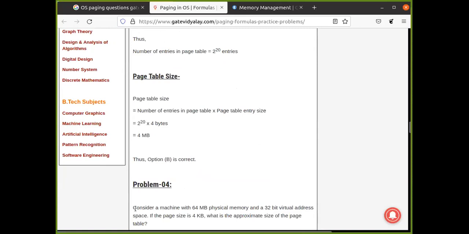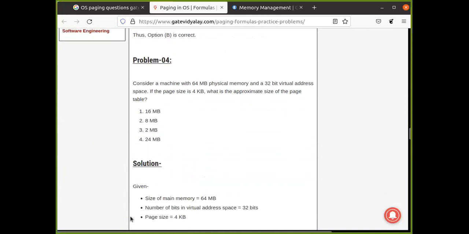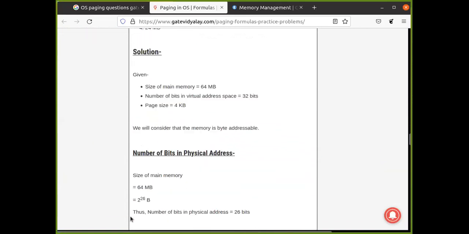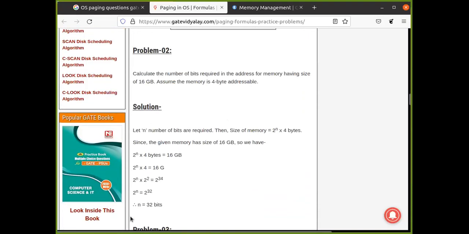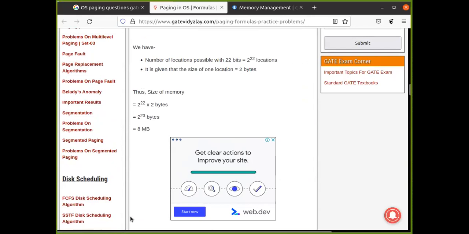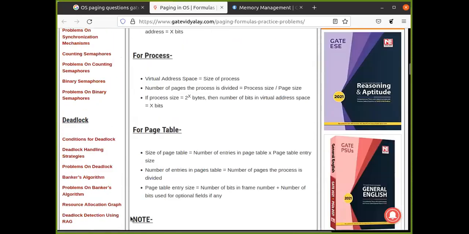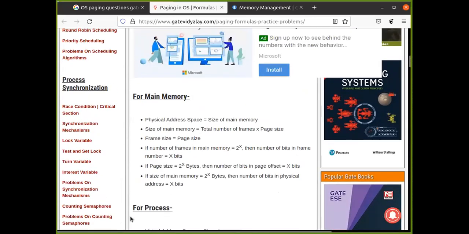Now one more. Consider a machine with 64 megabyte physical memory, that is actual main memory, and a 32-bit virtual address space. Should we go into this? No, because we haven't yet done virtual addresses, we haven't gone through virtual memory. So we are not doing this example. Fine. These are a few examples just to understand how this paging scheme works. Let me see if I can find such an example for segmentation.